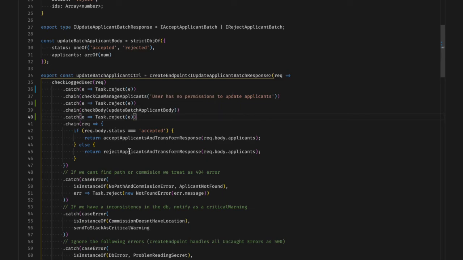After we batch accept or reject the applicants, we may have another 3 additional errors. No parent commission and applicant not found are treated as 404. And commission doesn't have location would mean that our database is not consistent. So if that happens, we want to send a Slack message that we can check to see what's going on and fix it. The errors that we don't care about, we explicitly convert them to unknown errors, so that createEndpoint can respond a 500 error and log it. So this is basically it.